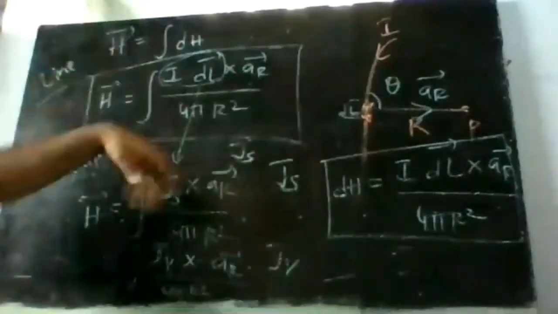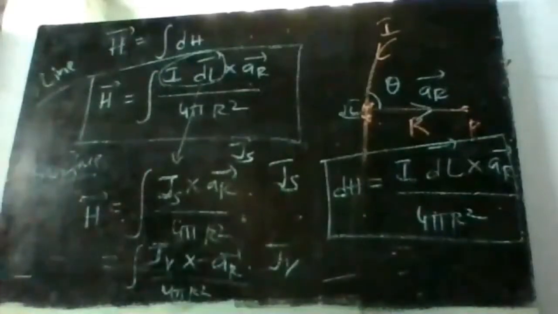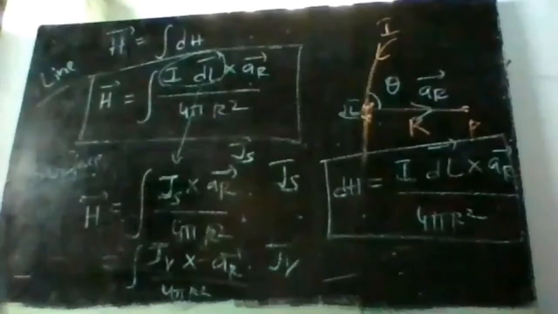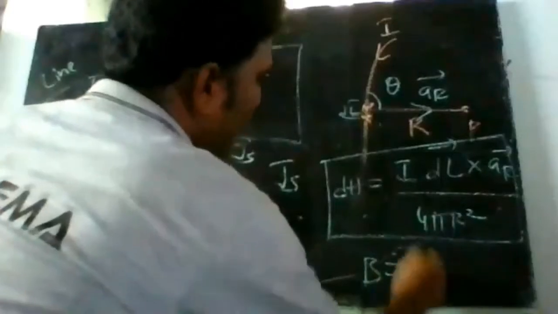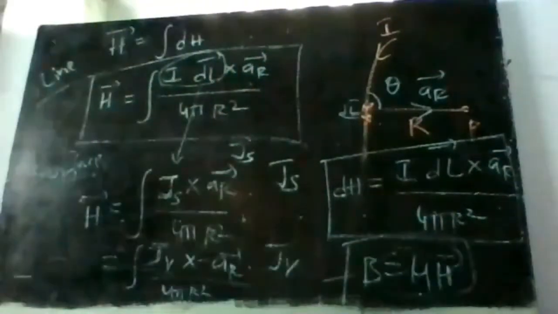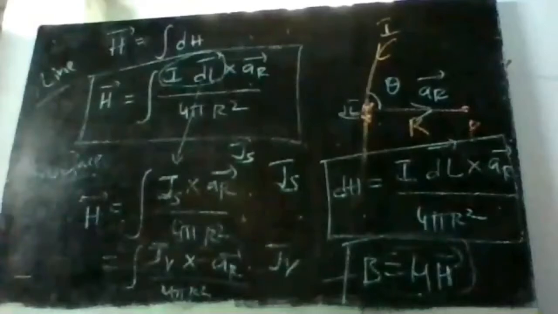So I hope this concept is all clear. This is how we can calculate H bar using Biot-Savart's law. Once we know H bar, we can calculate B bar. B bar is equal to mu times H bar, correct? So flux density can be calculated if we know the magnetic field intensity. So this is about the Biot-Savart's law.